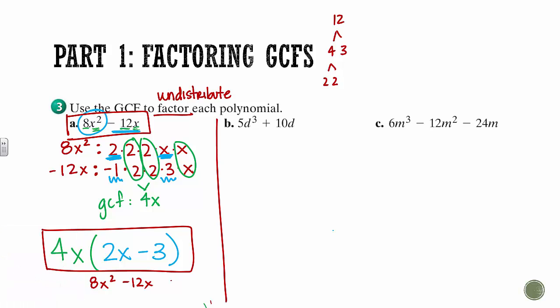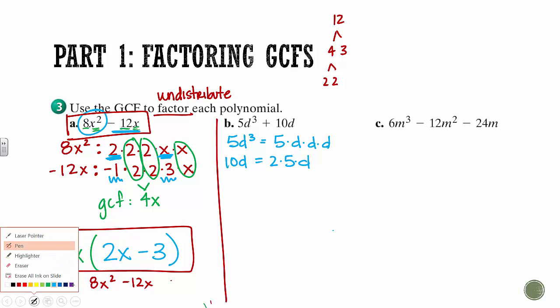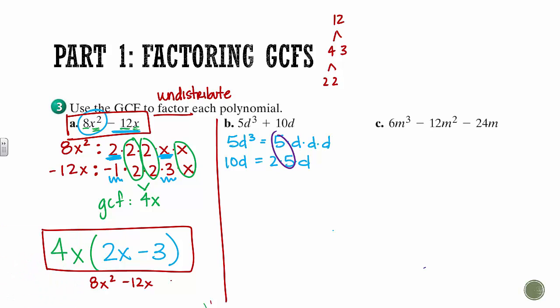5d cubed plus 10d. So break these down. So 5 times d times d times d. We've done 10 before. It's 2 times 5. And we just have 1d. So again, find their greatest common factor. What do they have in common? They both have a 5 and they both have a d. So 5d is going to be what I pull out. And what's left over is 2d's, or d squared, plus 2.